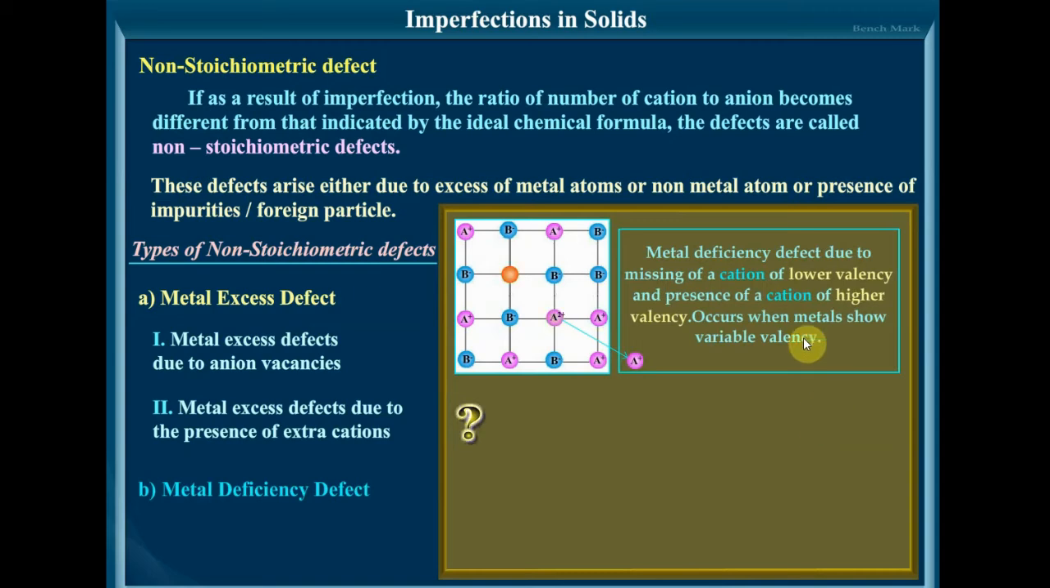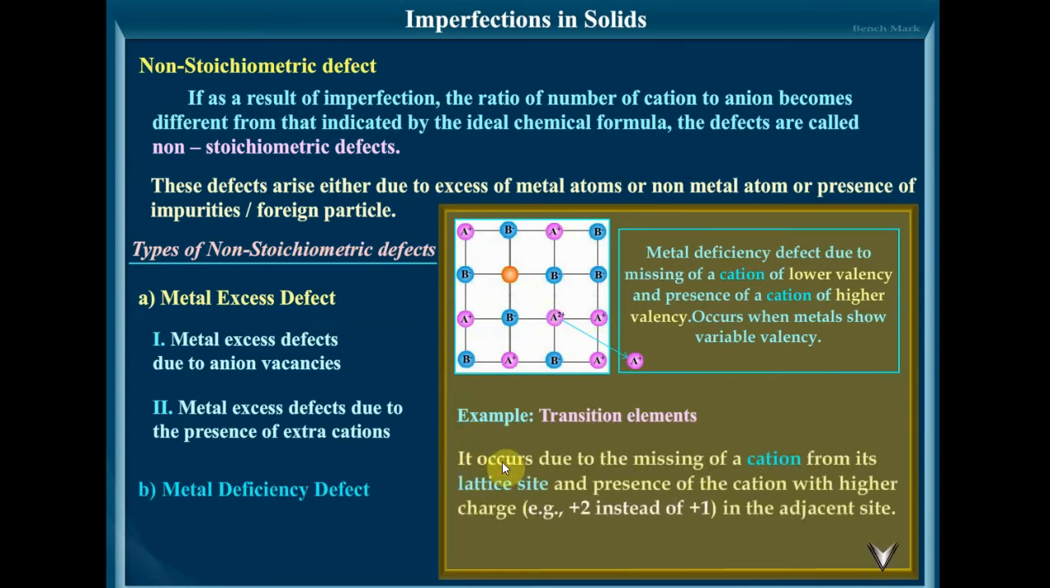Metal deficiency defect is due to the missing of a cation of lower valency and presence of a cation of higher valency. This occurs when metals show variable valency. That is, these are a type of non-stoichiometric defect. This type of defect is generally shown by transition elements. For example, non-stoichiometric cuprous oxide Cu2O can be prepared in the laboratory. In this oxide, the copper to oxygen ratio is less than 2:1. Cu2O should have ratio 2:1, but in this non-stoichiometric oxide, it is less than 2:1.